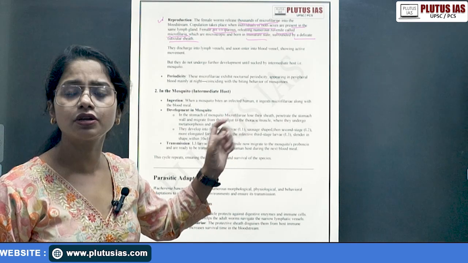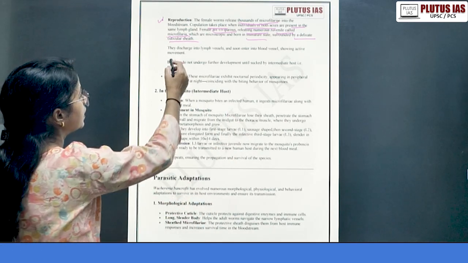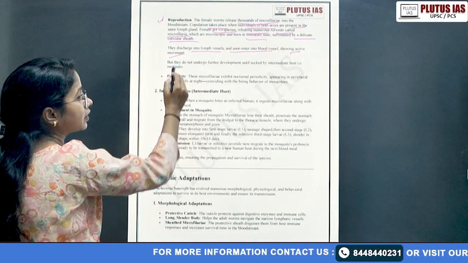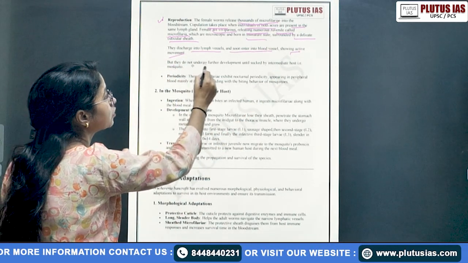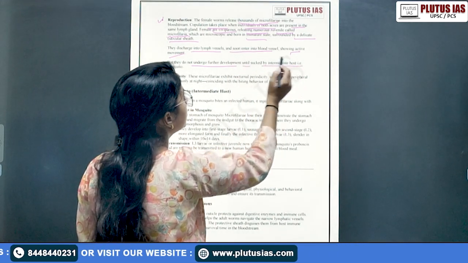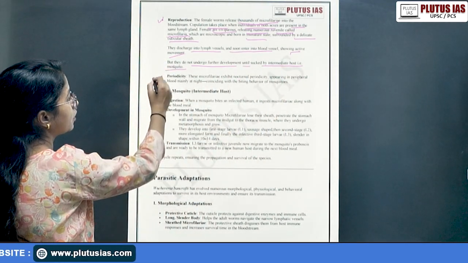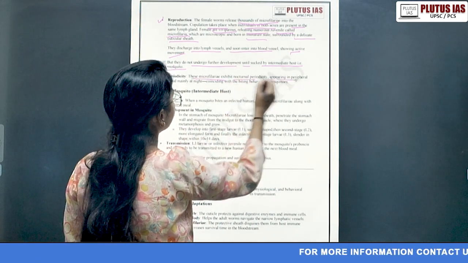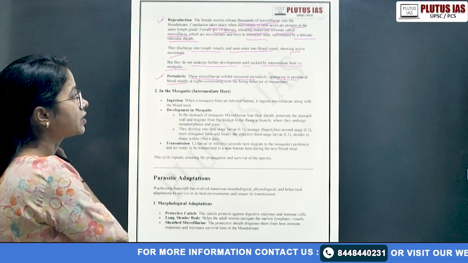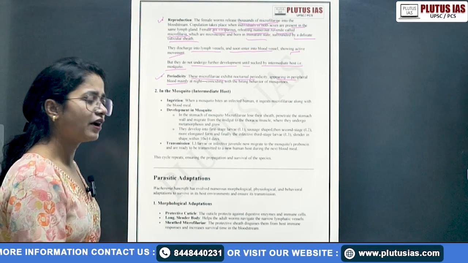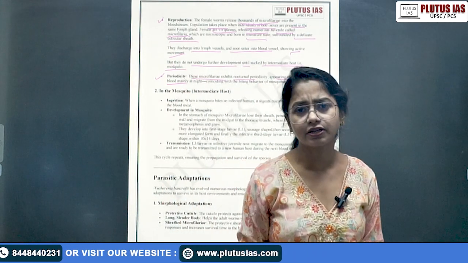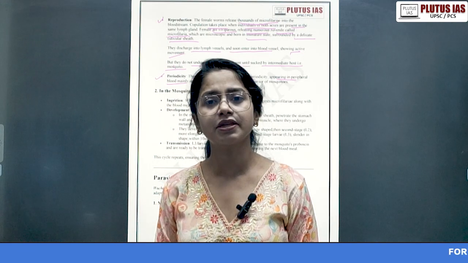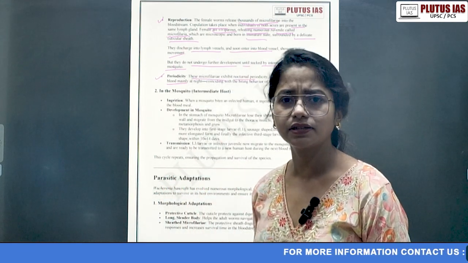This is a stage which shows a nocturnal habit also. Then they discharge into lymph vessels and soon enter into blood vessels, showing active movement. But in the human, they do not undergo further development until taken up by the intermediate host, that is your mosquito. Periodicity: these microfilariae exhibit nocturnal periodicity, appearing in the peripheral blood mainly at night, coinciding with the biting behavior of the mosquito. Why are we saying biting behavior or nocturnal habit? Because generally the mosquito is active during the dark night, or you simply say in the night.